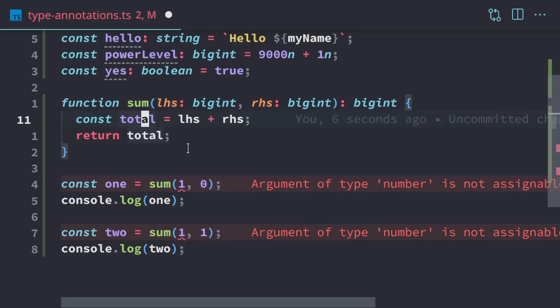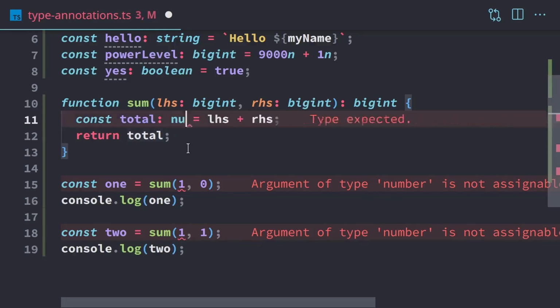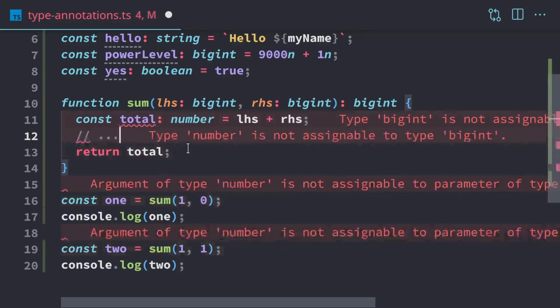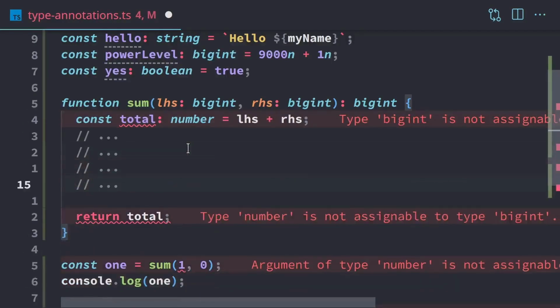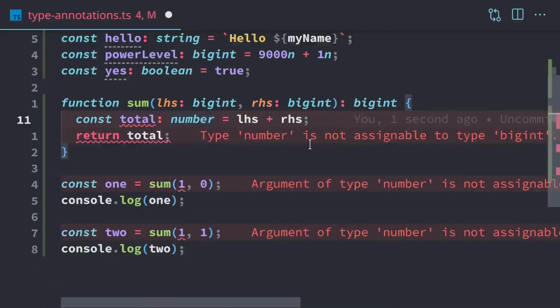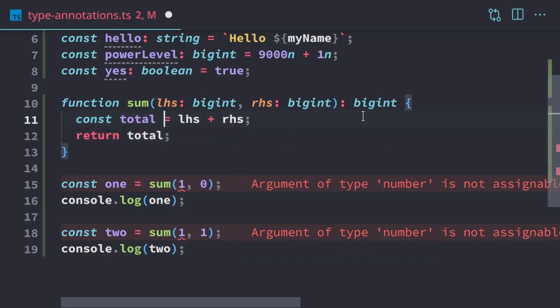However, if it does make your code easier to read, then definitely put a type annotation there. That could happen sometimes if the variables or functions are not named as well as they could be. Then you can just add an annotation saying, hey, this is a number. That way, a couple lines down, you already know that total is going to be a number because right there it says that it is. So in this case, having an annotation here could be like documentation for future development of the function. But most of the time, we don't want to have that annotation on variables. We just want to have them on our function signatures.